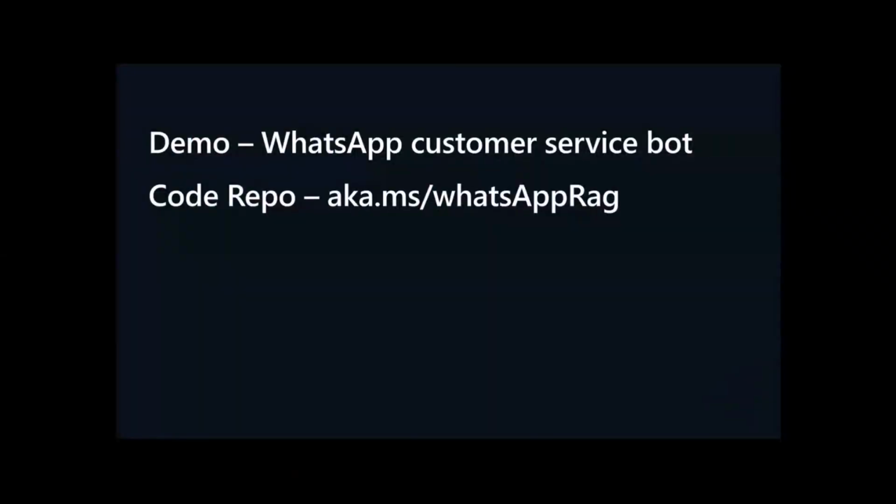Hello again, everyone. Today, I'm going to show you how you can build a customer service bot that can talk to the customer using the WhatsApp channel. Imagine there's a company called Contoso Electronics, and they sell calculators. They have launched a WhatsApp AI bot where customers can come in and talk to that bot if they have any issue with their calculator. The bot has access to the troubleshooting guide, meaning the bot knows what the different error codes are that can happen to their calculators, and also knows the troubleshooting steps. So let's see that in action.